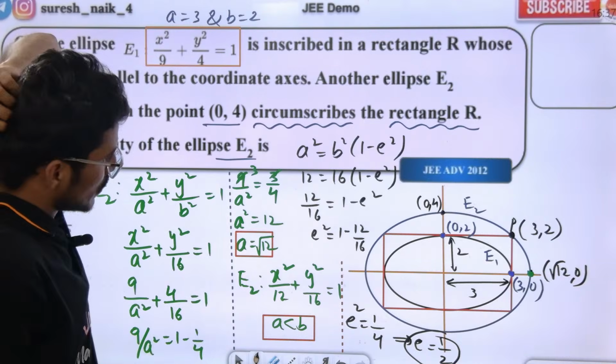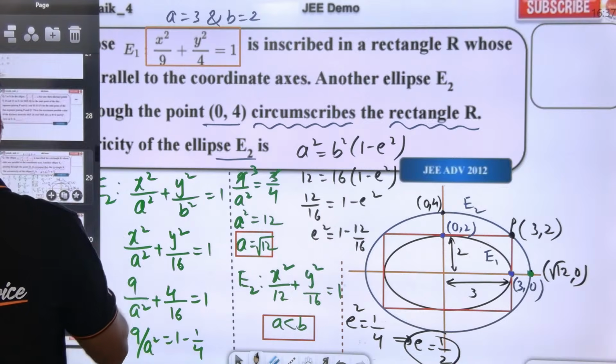B square, A square is equal to B square into 1 minus C square. Sorry guys, small mistake happened here. So 1 by 2 is the right answer.